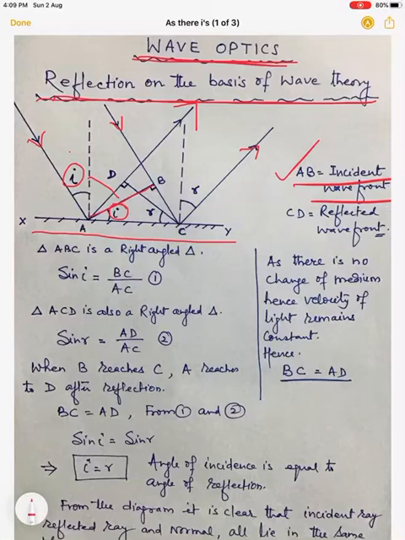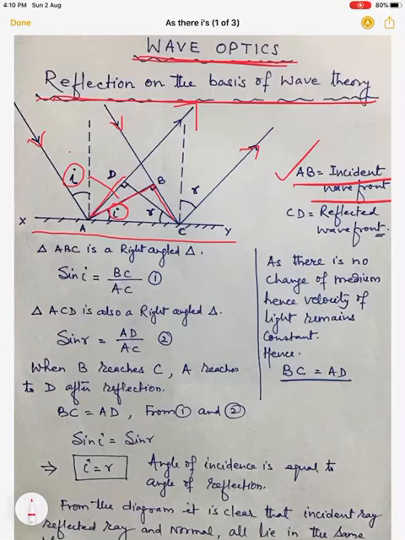Okay. Now as per the definition of wavefront, all the particles on a wavefront are vibrating in the same phase. So from point A to B, all particles are vibrating in the same phase and they are emitting their secondary wavelets. So a wave started from point B and as that wave reaches C in the same direction, the point A is also producing secondary waves, but that wave is moving in this direction because the point A has already struck the reflecting surface.